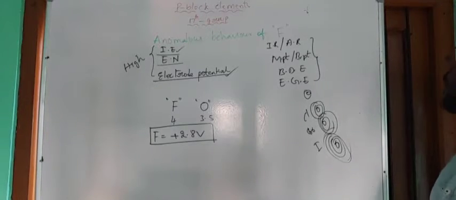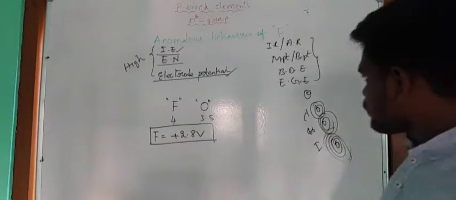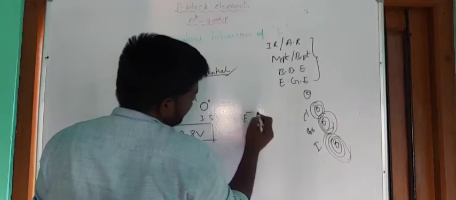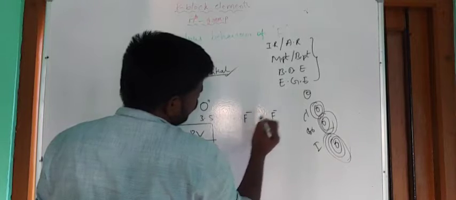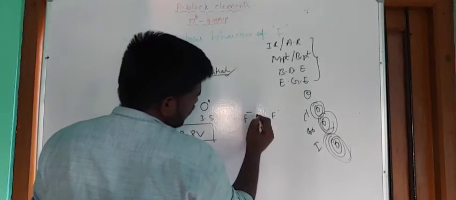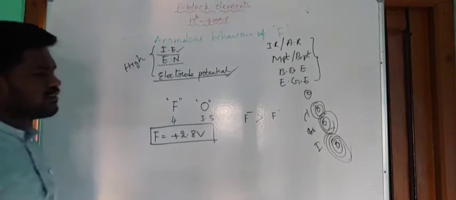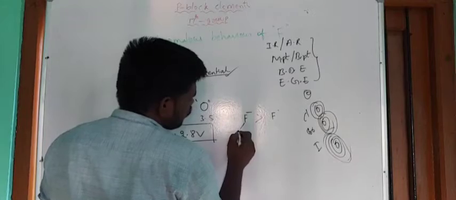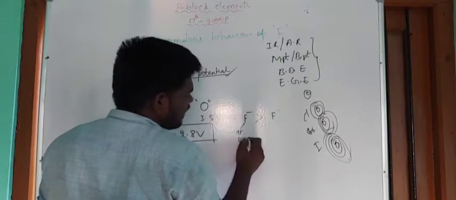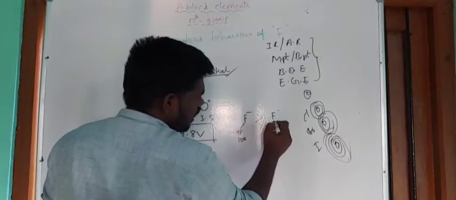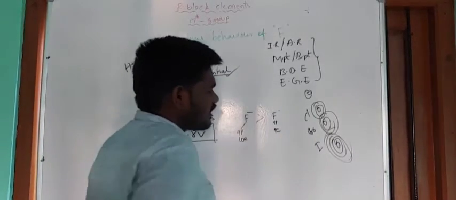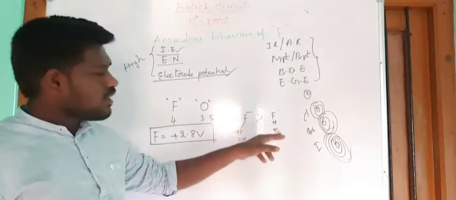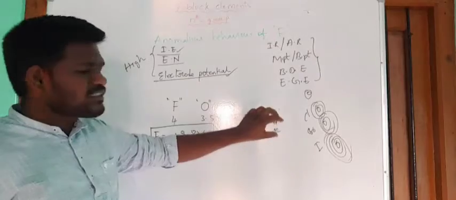And the next one, ionic radius is also the same, but when we compare the ionic radius of fluoride and the atomic radius of fluorine, between these two, fluoride has more radius or more size. F minus contains more size than F, because F minus has 9 protons and 10 electrons, but in case of F, 9 protons and 9 electrons are present. Here 9 protons are able to attract the 9 electrons. So attractions are more here, as a result size decreases.